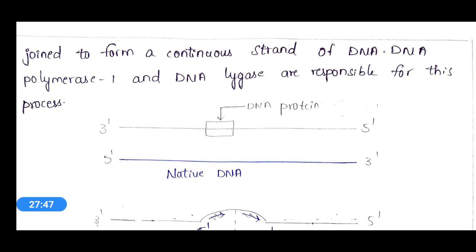As these Okazaki fragments are small and discontinuous, they are all joined by the action of DNA polymerase 1 and DNA ligase, and a single polynucleotide DNA strand will be produced.